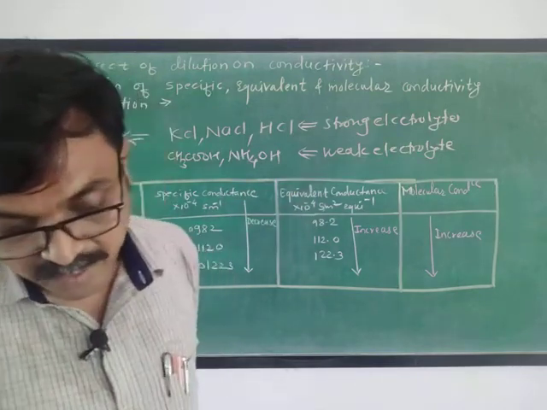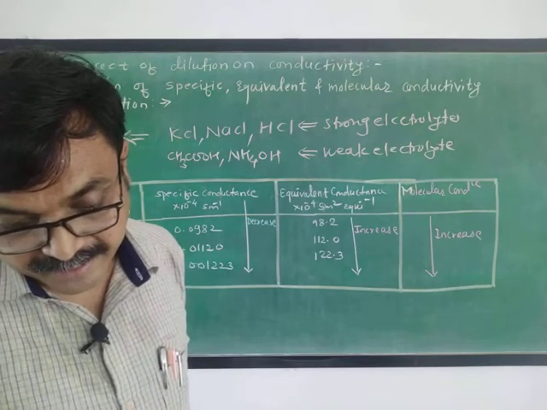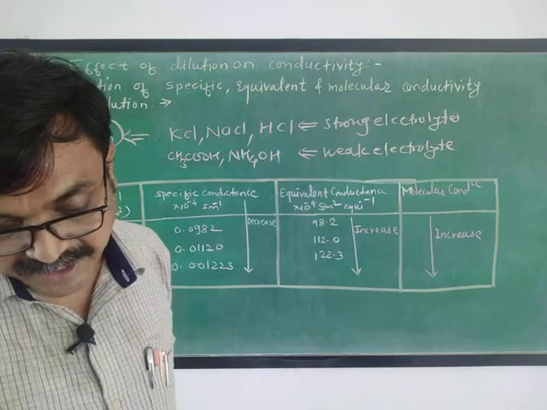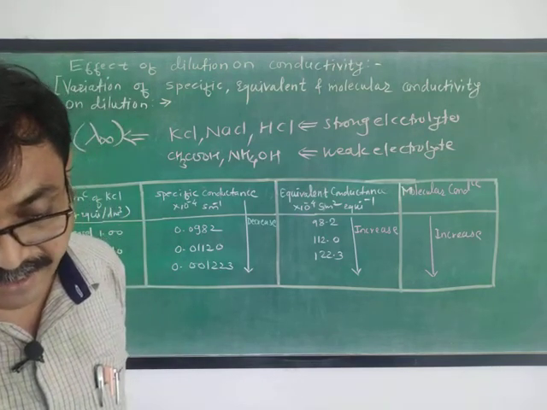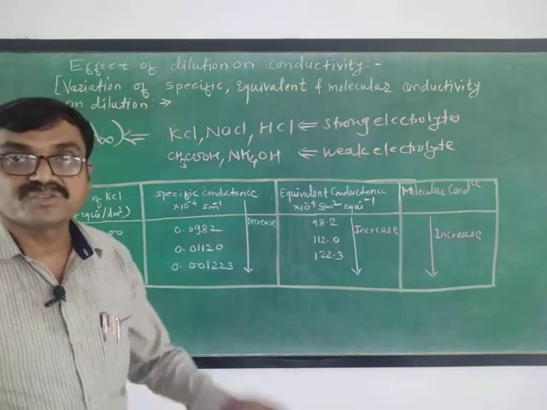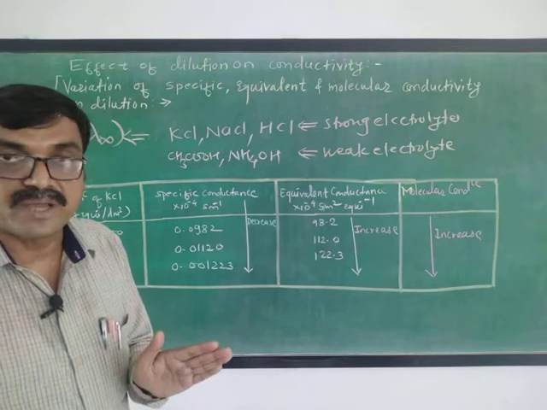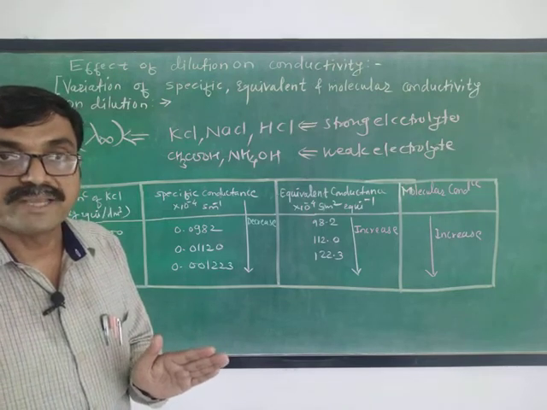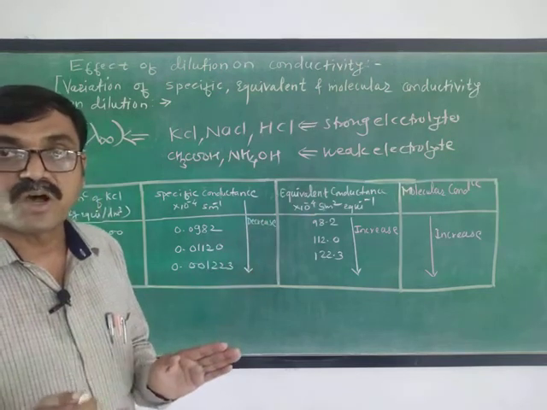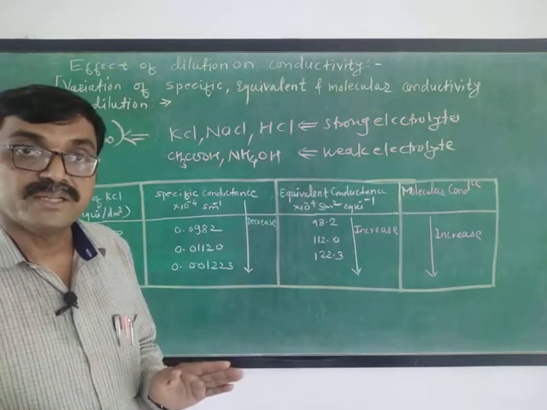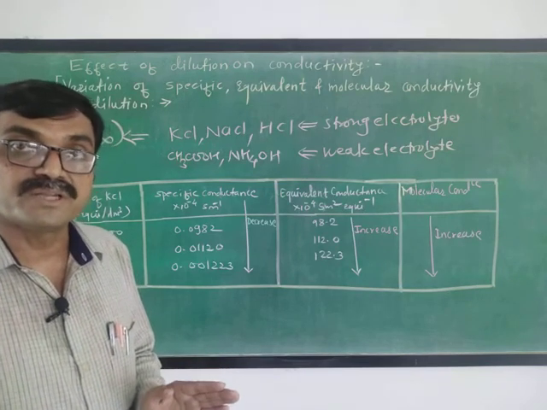Now in case of a weak electrolyte, there is no indication that a limiting value can be attained even when the concentration approaches zero. Means on dilution of a weak electrolyte, the concentration goes on decreasing and the equivalent conductance goes on increasing, till the end, up to zero concentration.